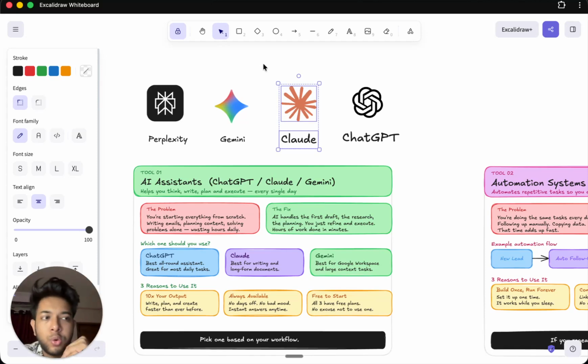Let's say you're a business owner who has to go through the emails every day. What you can do is connect your Gmail account to Claude and ask Claude to give you a brief summary of the emails that you got throughout the day, and it will just give you that. That's not even all. You can connect Claude to different applications and do a lot of things.